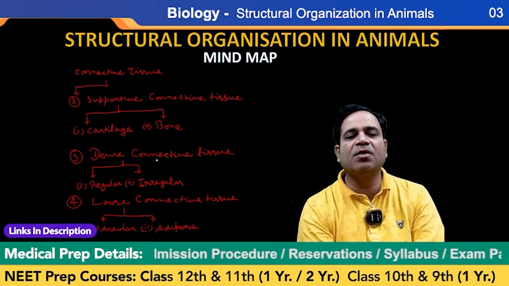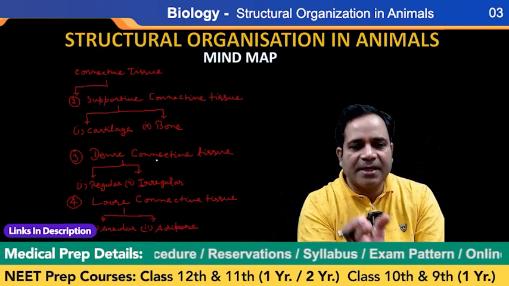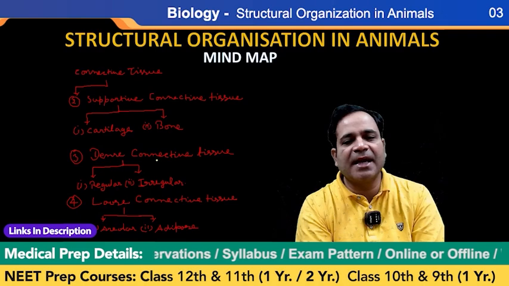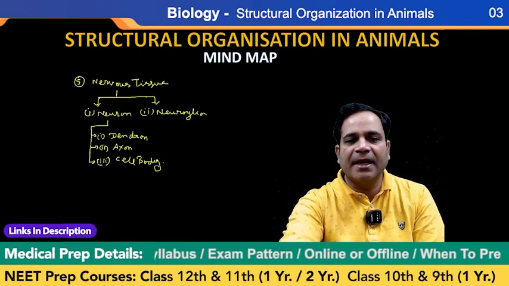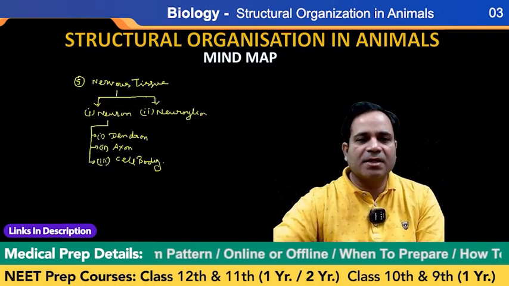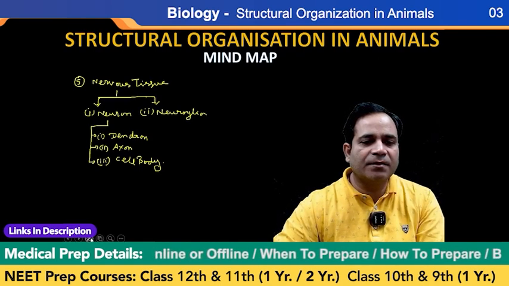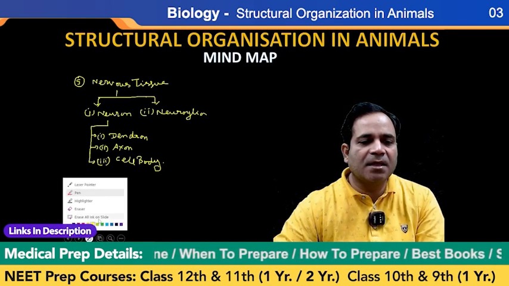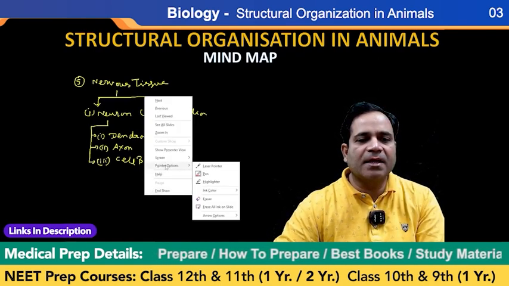The fourth one is loose connective tissue. Loose connective tissue is further divided into how many parts? Areolar and adipose. Clear? So this one is not fifth. This one is fourth,